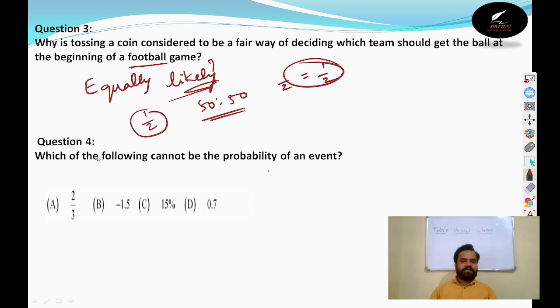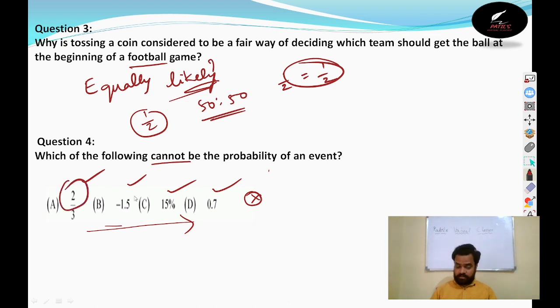The next one is: which one out of these cannot be the probability of an event? The probability of an event is 2 by 3, minus 1.5, 15%, 0.7. Out of these four options, which one cannot be the probability? See, the probability may be 2 by 3. Is it possible or not? See, 2 by 3. What is the value of 2 by 3?